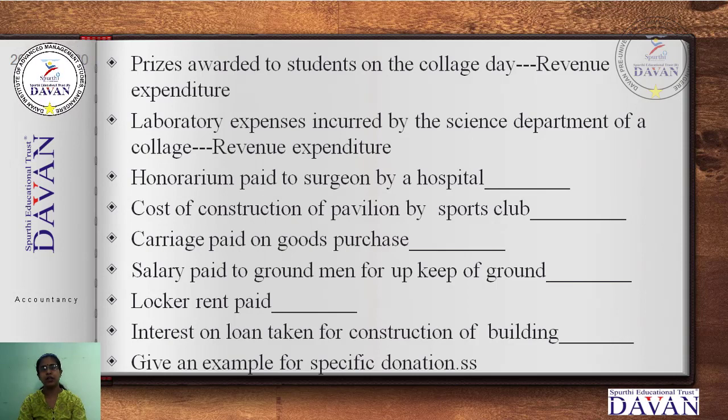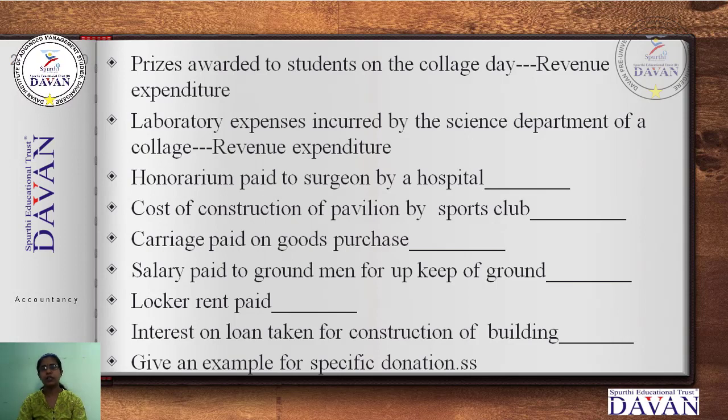Next, interest on loan taken for construction of building. The building has to be purchased once. You know what a loan is. Any business will borrow, either from friends or from the bank. On the borrowed money we have to pay interest, taken for the construction of building.